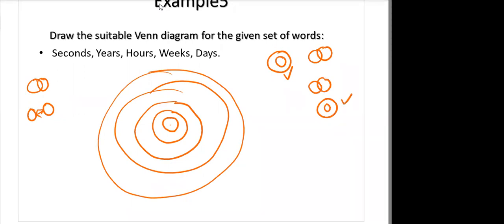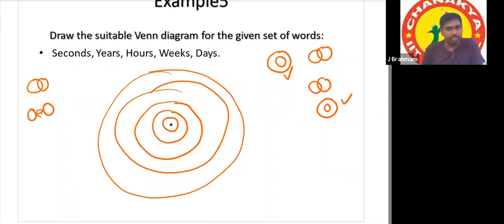And one more thing here is all these circles may or may not be concentric, yes or no? So diagrams can be like this also, this one and this one. In this way also we can draw.